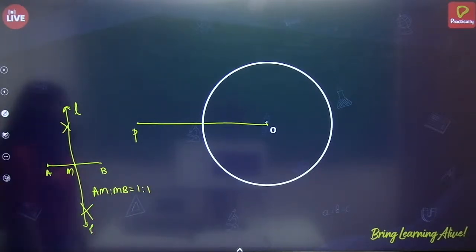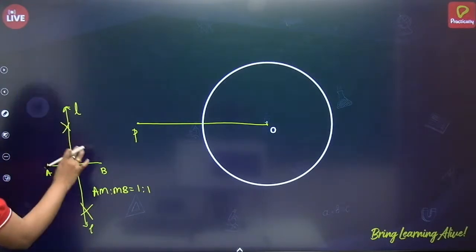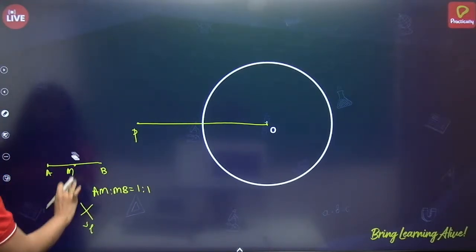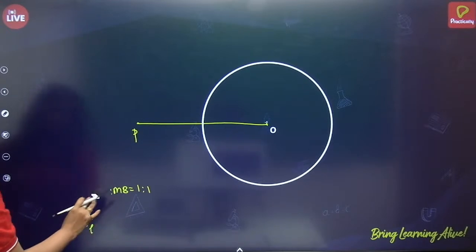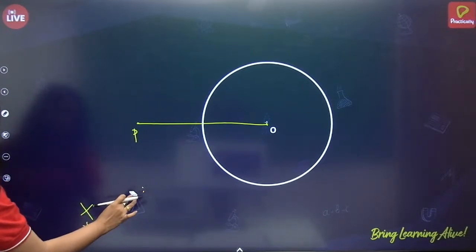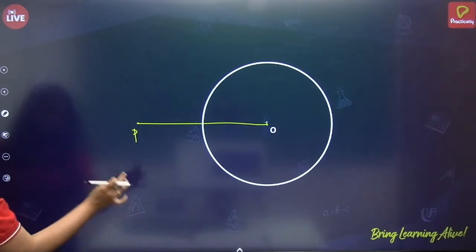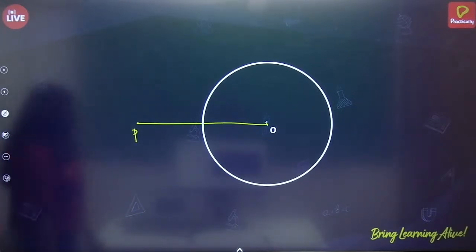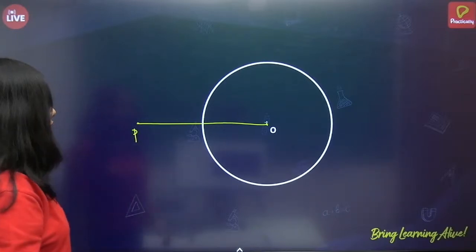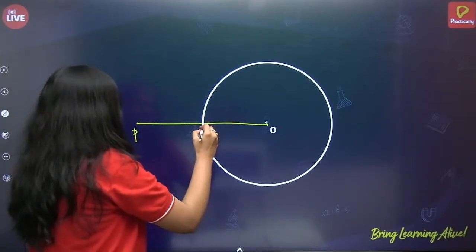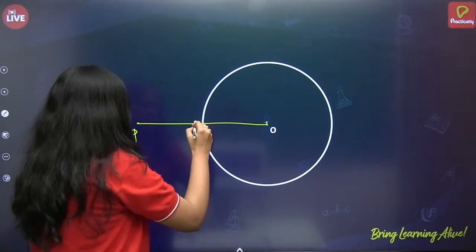Alright. So I'm erasing this, which is not needed. Join again. So please construct AM here. So maybe somewhere here it will be.